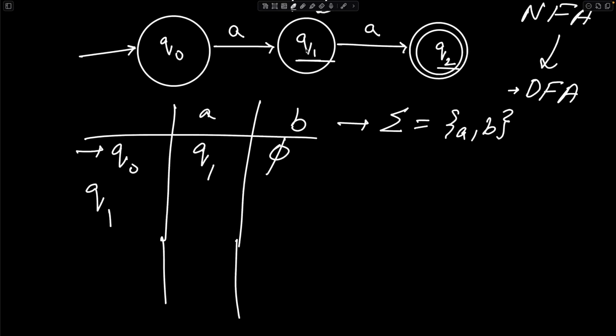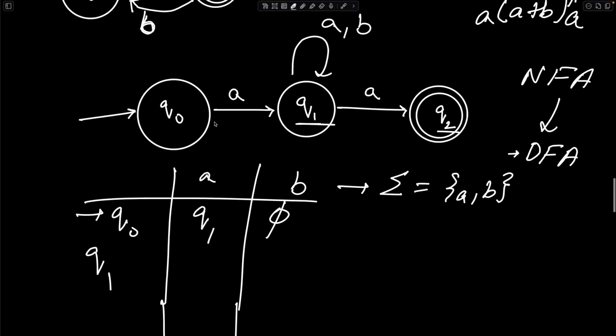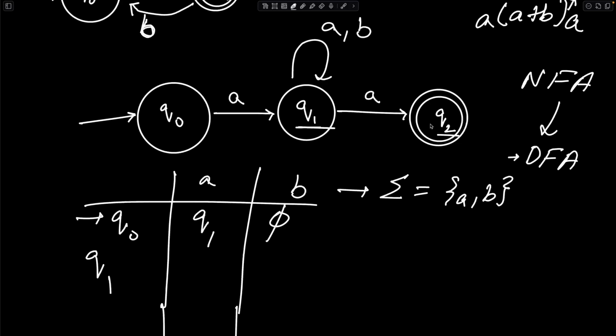I'm not taking it because it is present in our original NFA. I'm taking it because we got to that while drawing the state table. From Q1, if I were to get an A, then I will go where? I will go to Q1 and I will go to Q2. Both of them are possible. So basically Q1 and Q2 both are possible, so I will write both of them, and that is going to constitute my new state, Q1, Q2.